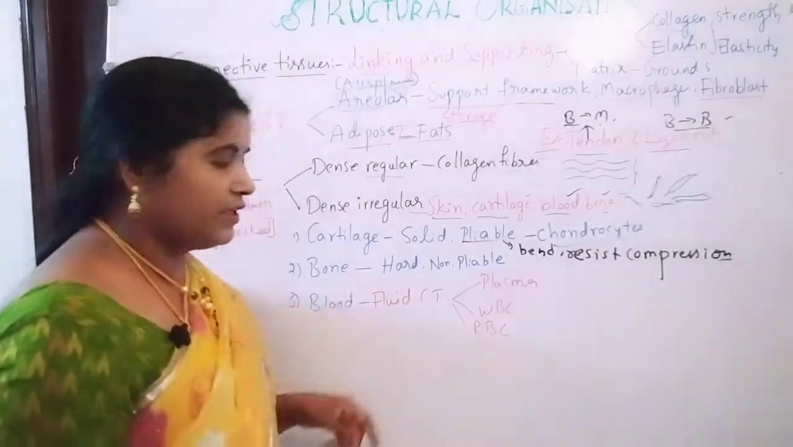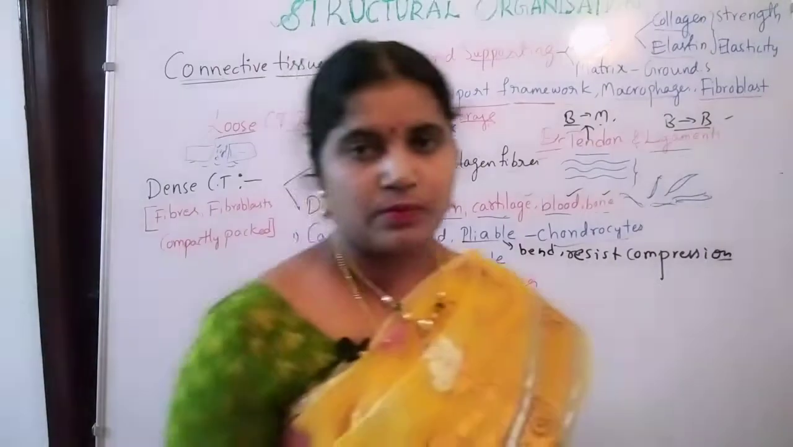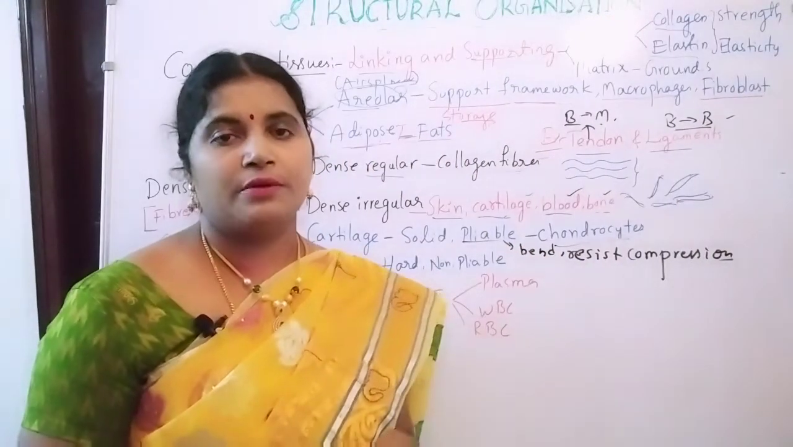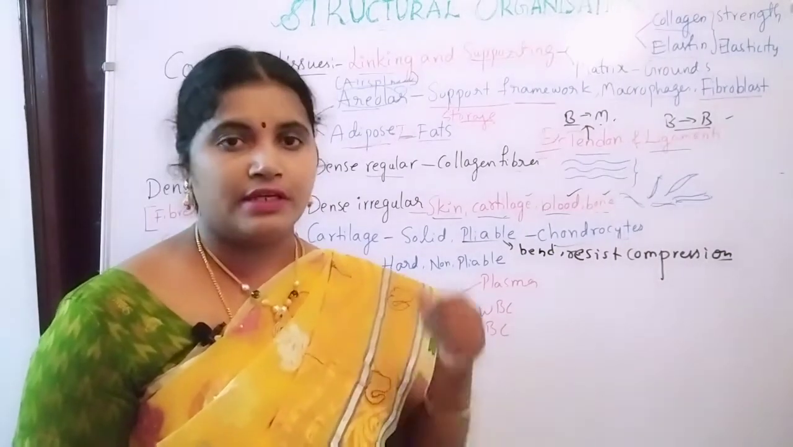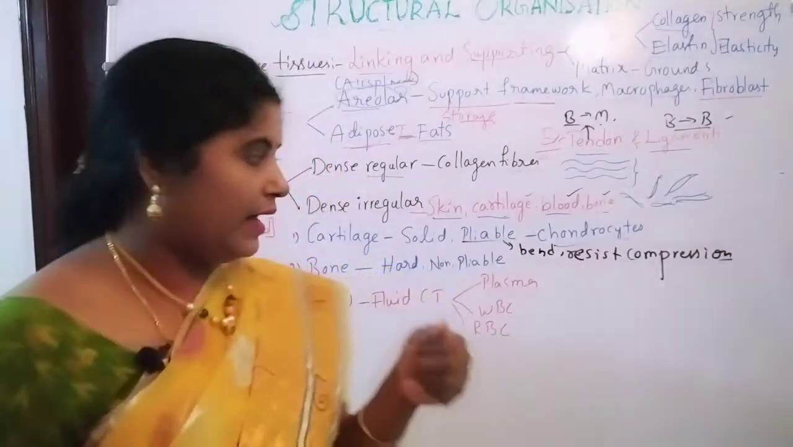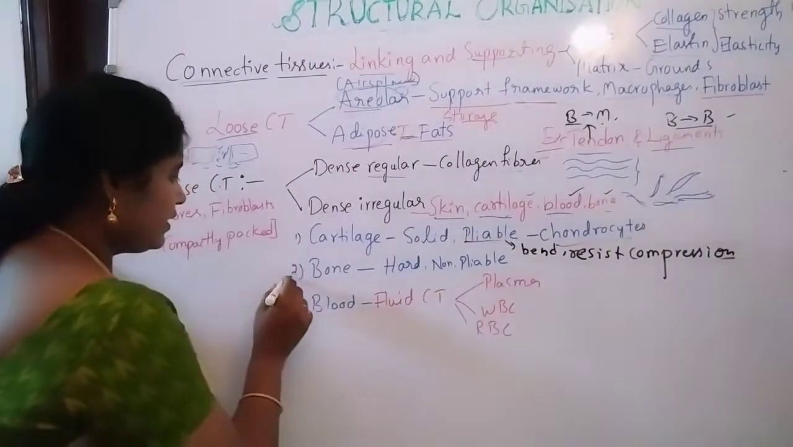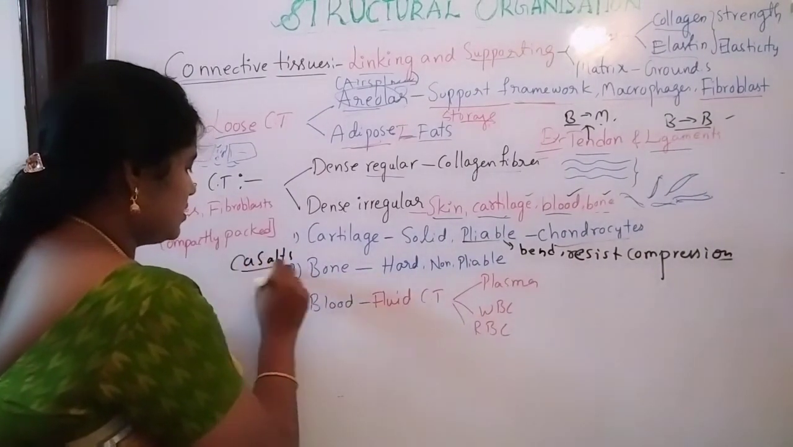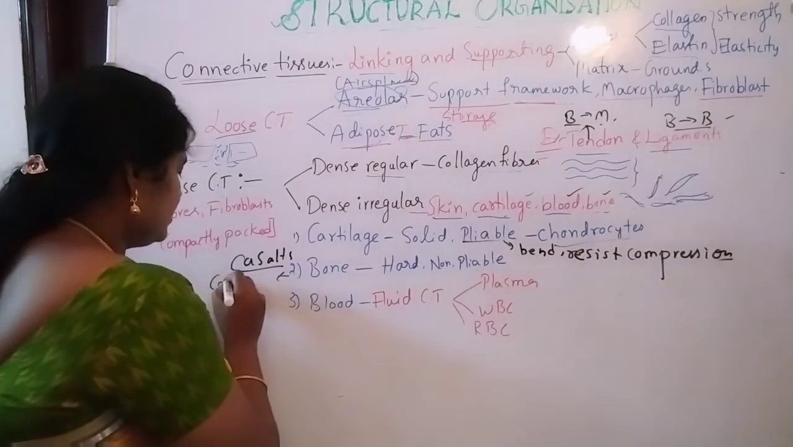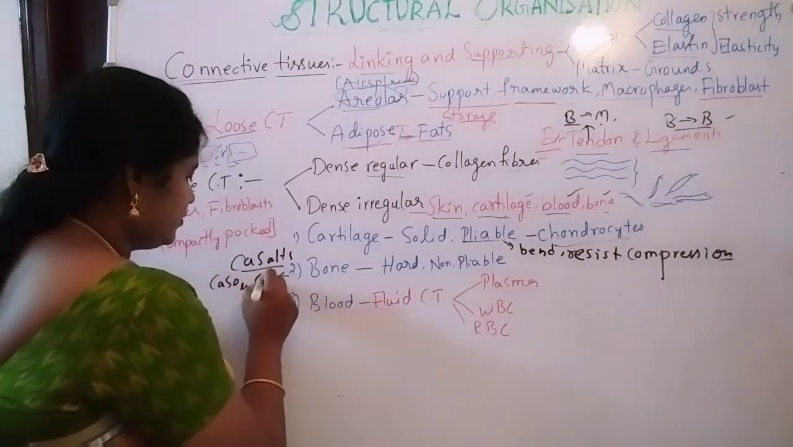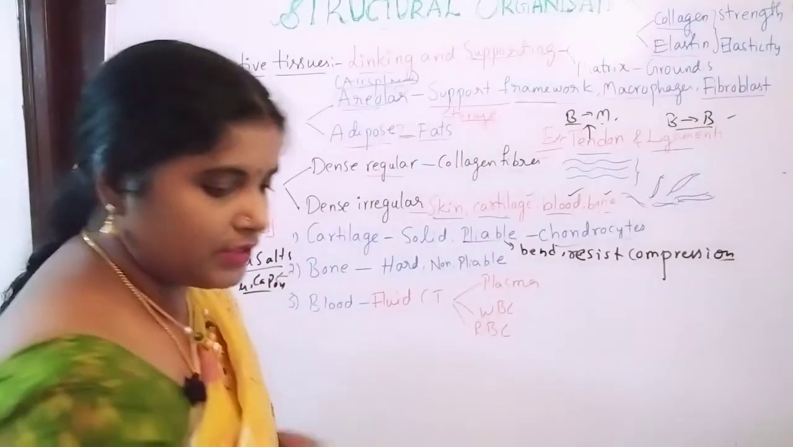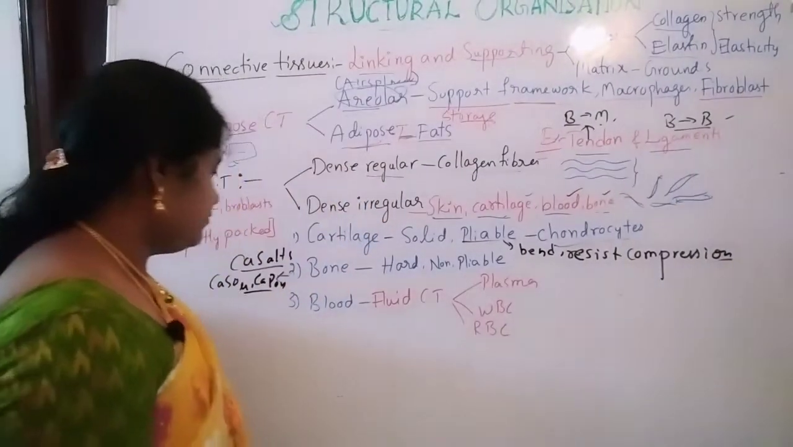Next one is bone, a very very important structure. Bone is a very hard structure and also non-pliable. Non-pliable means it is not flexible, it is very stiff, okay, and it is made up of what? Calcium salts. Calcium salts means calcium sulfate and calcium phosphate. It is made up of calcium sulfate and calcium phosphate.